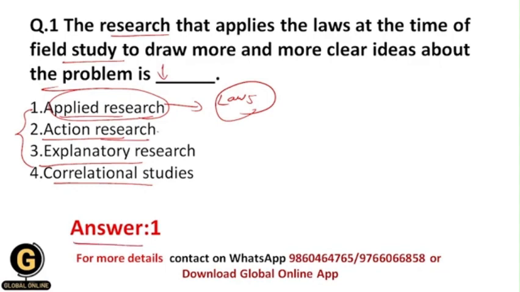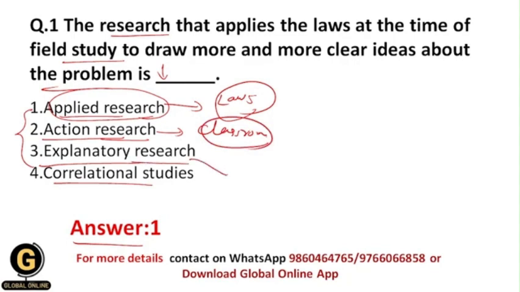Action research is again a type of research, and by using action research we also solve immediate problems, but here we don't apply the laws to our problems. This is the big difference between action research and applied research, and that's why action research is specifically implemented in the classroom environment, or you can say in the teaching and learning processes.